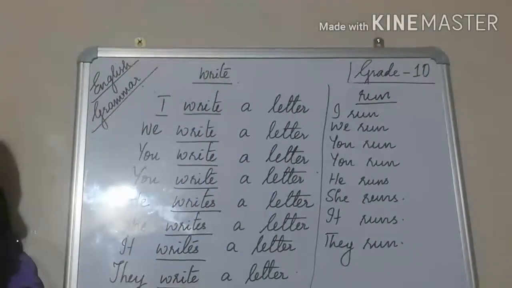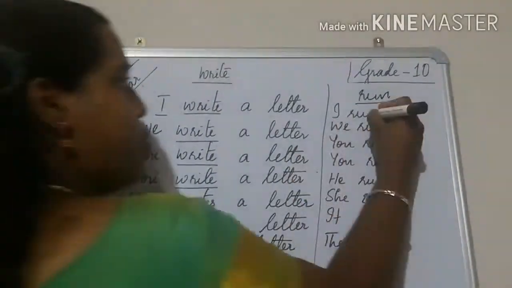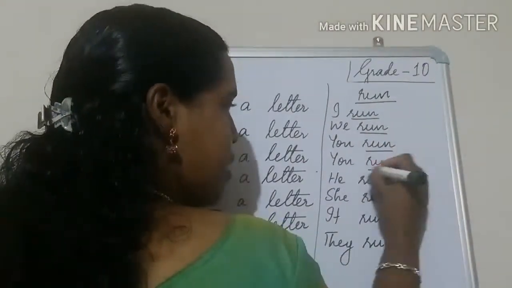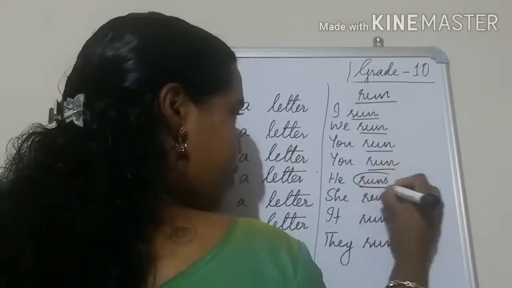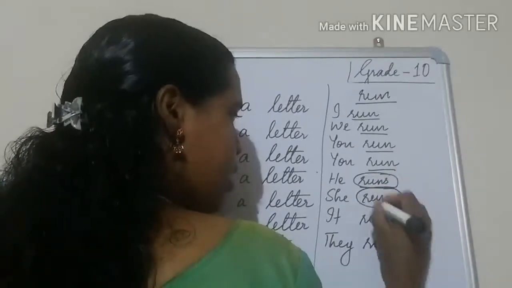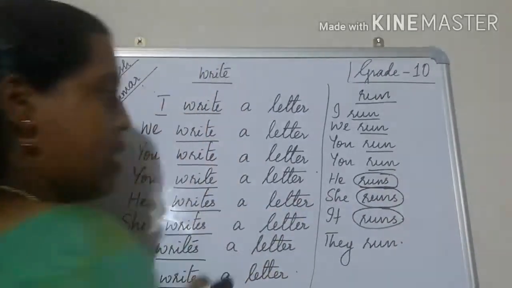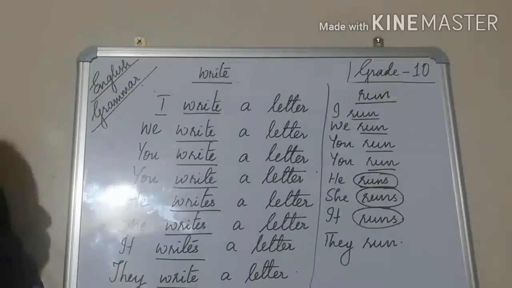Hope you understood how to apply according to the first person, second person and third person. Be careful that the third person takes a different turn. Others are all the same.